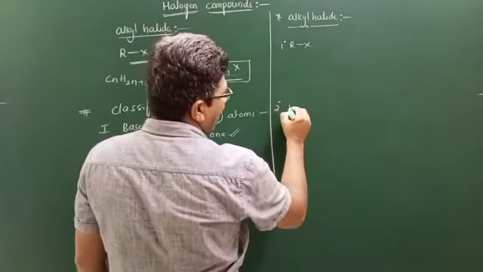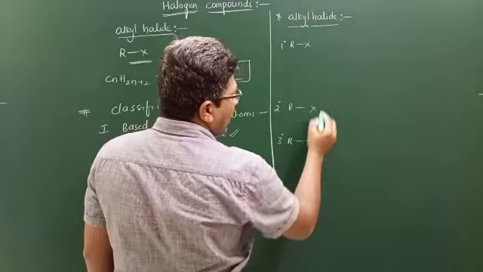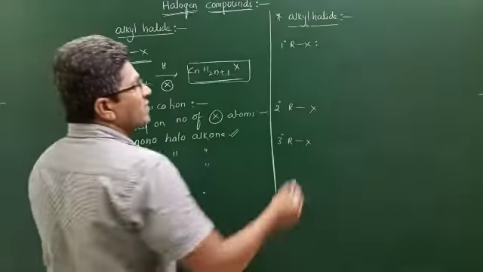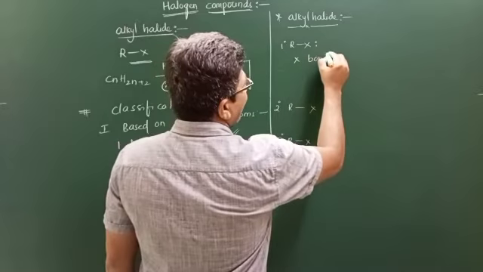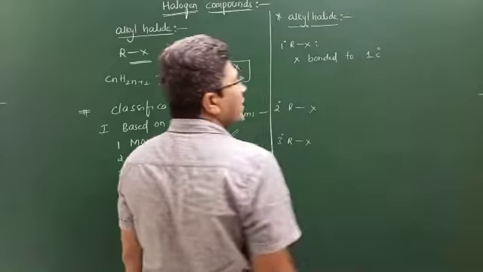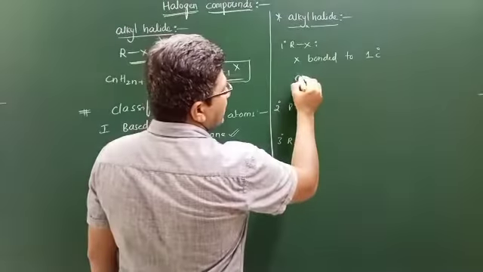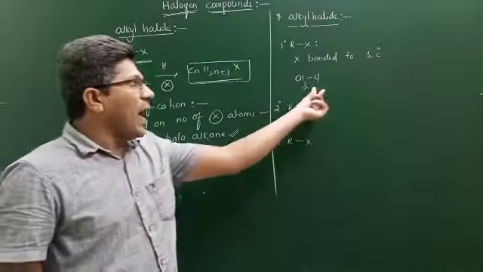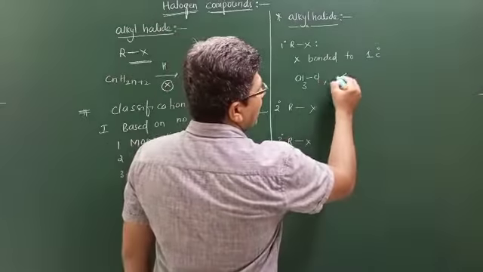Next one is a secondary alkyl halide. Next is a 3 degree, tertiary alkyl halide. So how to define primary alkyl halides? If a halogen is bonded to a 1 degree carbon atom, it is known as primary. For example, this CH3 is a primary carbon. The halogen attached to a primary carbon is known as a primary alkyl halide.